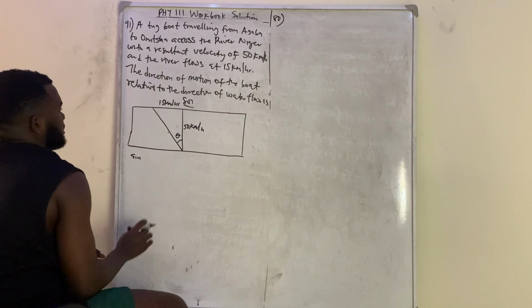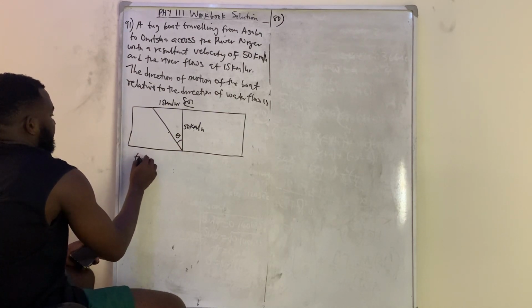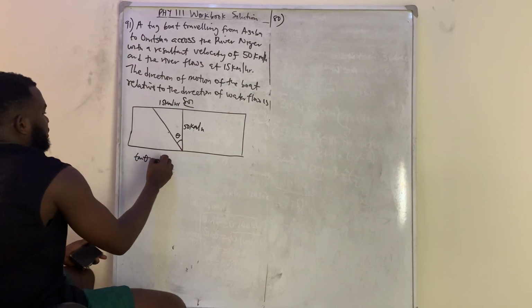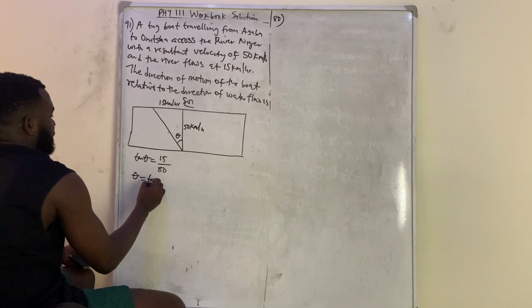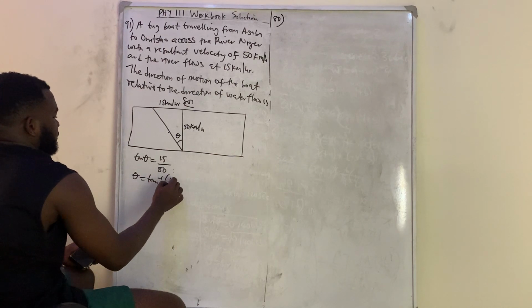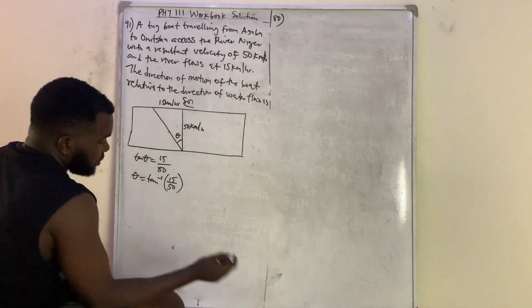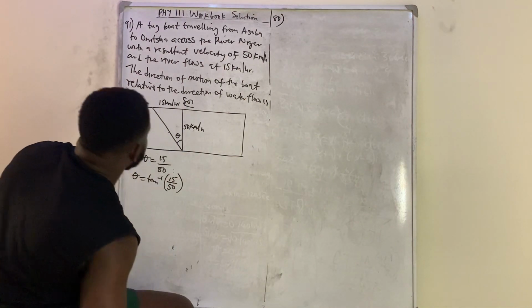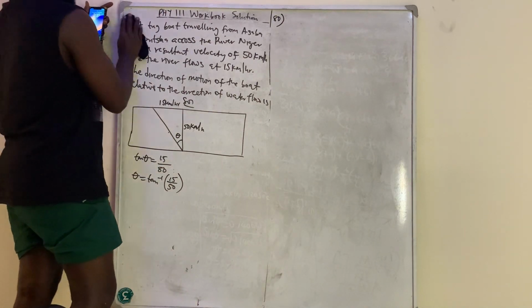So I'm going to have that this is opposite over adjacent, so tan theta is equal to opposite 15 divided by adjacent 50. So theta will now be the tan inverse of 15 over 50. So do that and get your final result. But you can do your own research and then tell us in the comment section. But this is what I think personally.